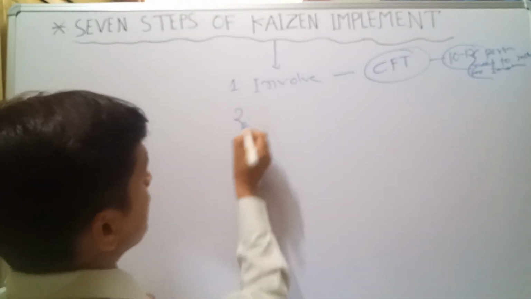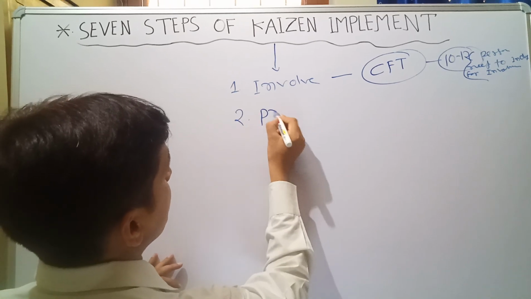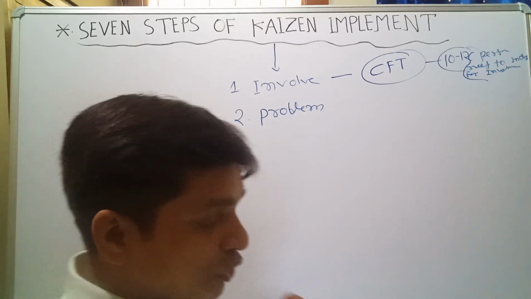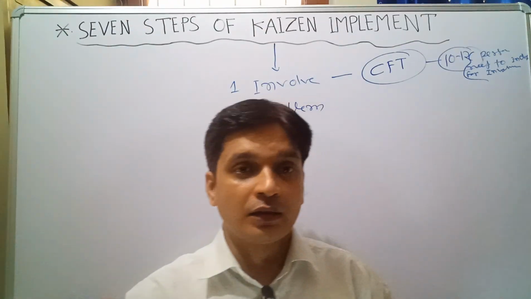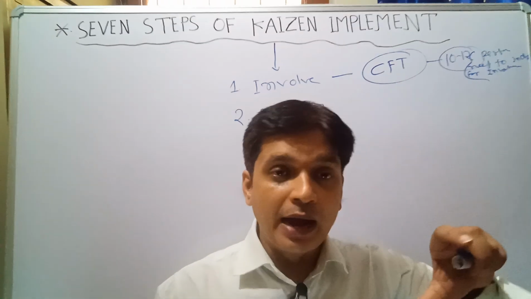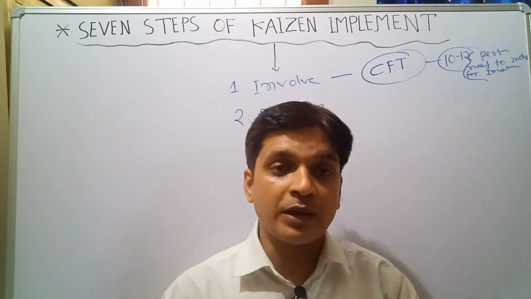The second step is finding the problem. You need to work at a 360-degree angle, monitoring all over the organization to see where the problems are.